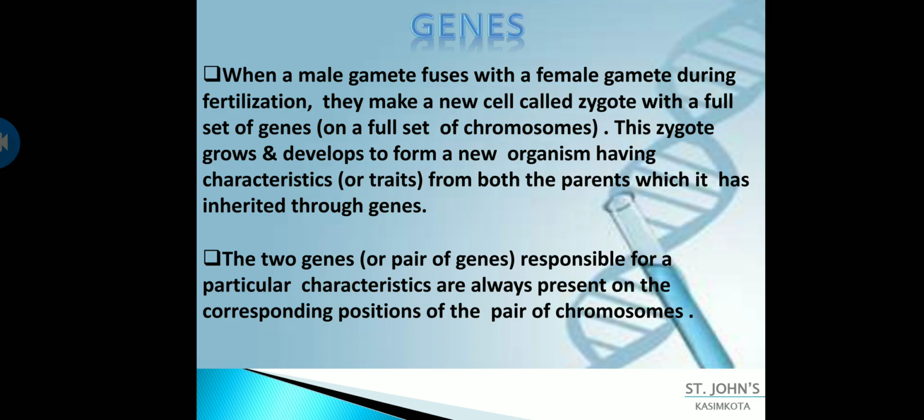It is seen not only in plants, but in humans also. If a person is short, that means the hormone is not produced properly. If a person is taller, it means the hormone is produced more. That is the reason, like how transmission of genes or transmission of characters is done. So I hope you all understood this concept.